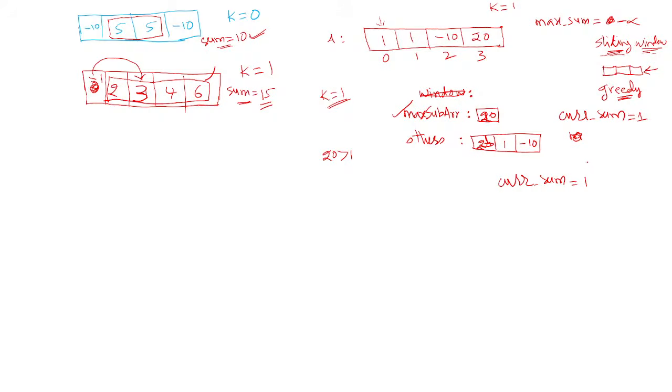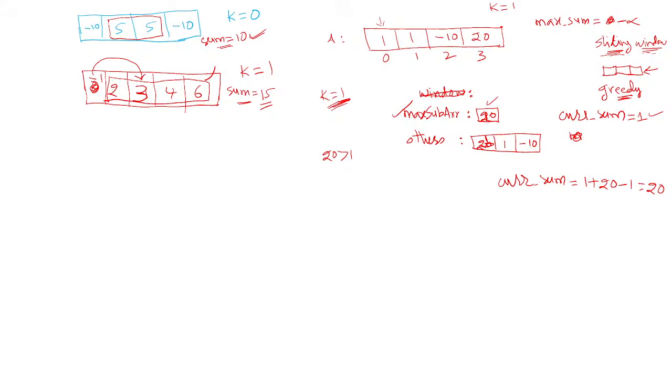Now you add the element which you are swapping, that means add 20 from others and subtract the value from the max sub array. This gives the value 20, which is our current sum. Only one swap is allowed now.